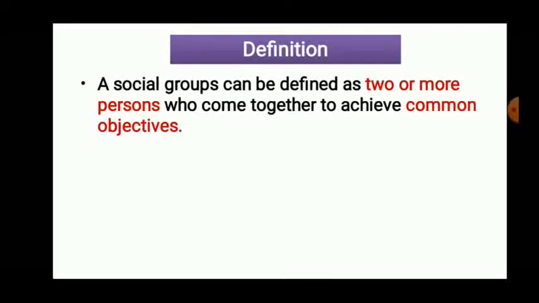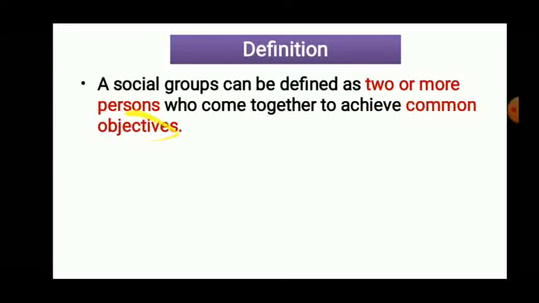Now, what is the group? So we know that group means two or more people. When gathered together, we say that that is a group of the people. So what does the definition say? Social group can be defined as two or more persons who come together to achieve the common objective. Very simple. We have to bifurcate. Social group is defined as two or more persons who come together. Why have they come together? To achieve the common objective.